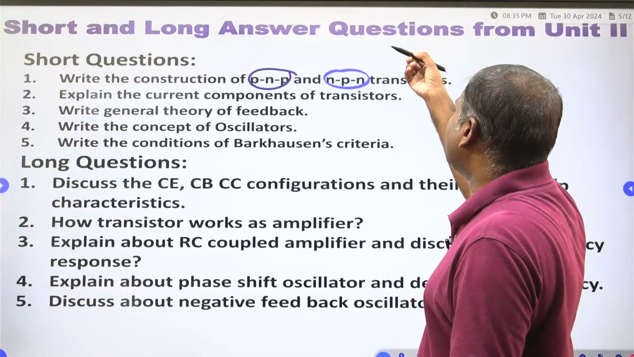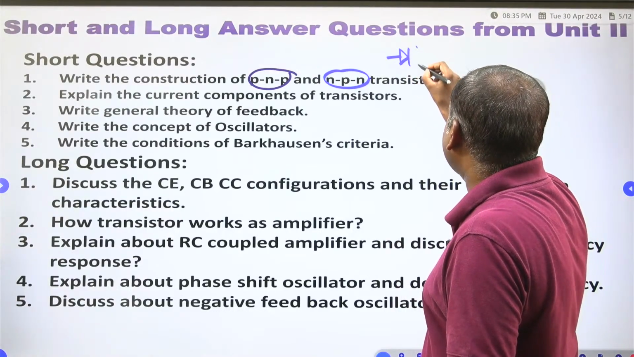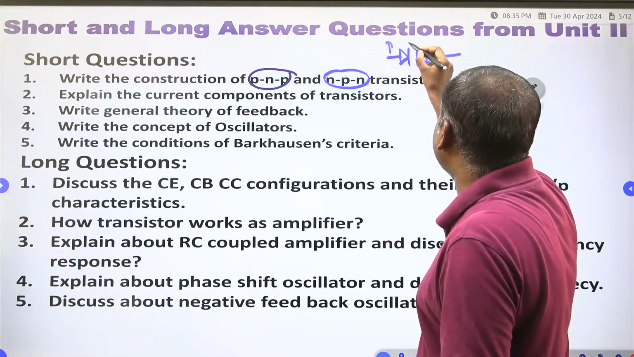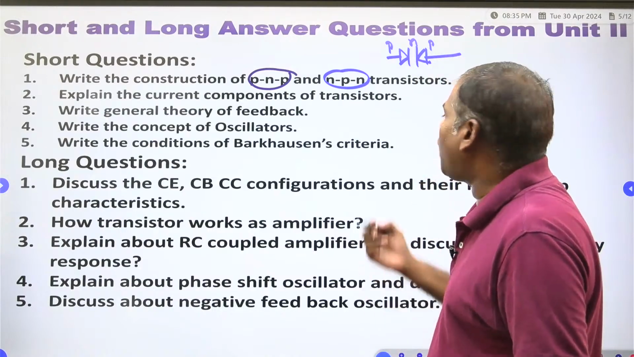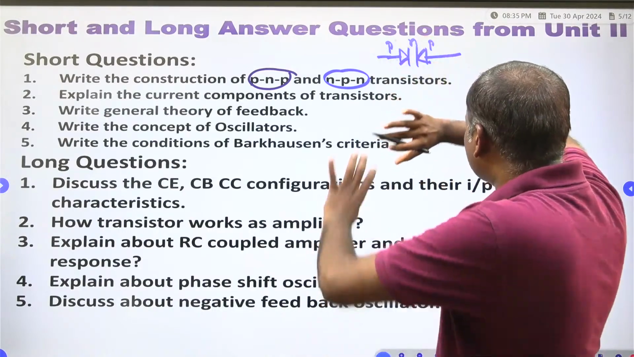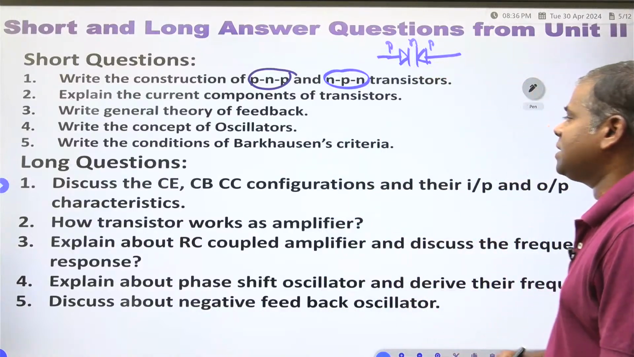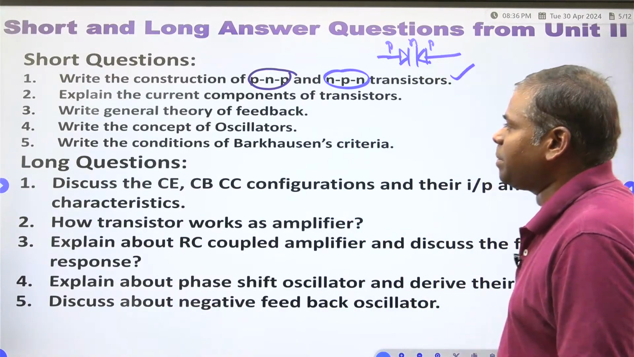Just very simple. Take two ordinary PN junction diodes. N you have to attach, so you will get this is P, this is N, PNP transistor, you have to get it. Otherwise you have to reversely add it, you will get the NPN transistor. This theory you have to write as a short question purpose.